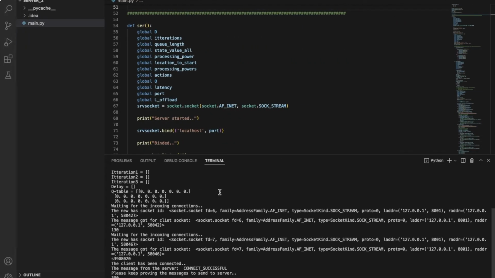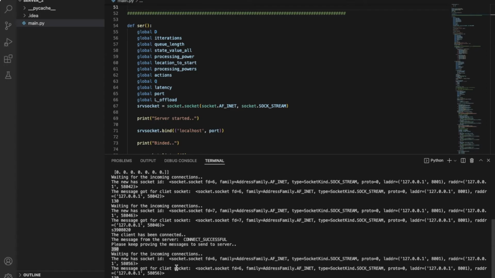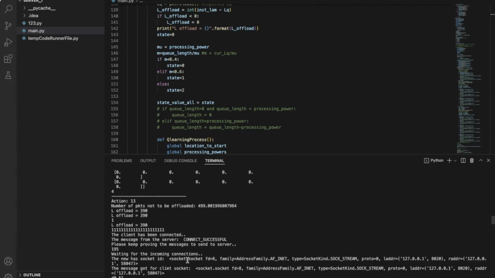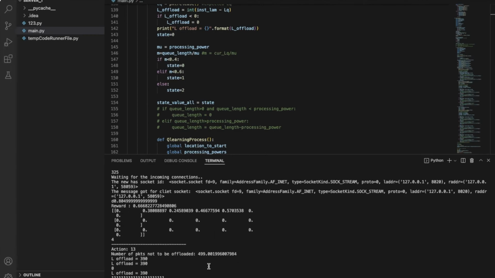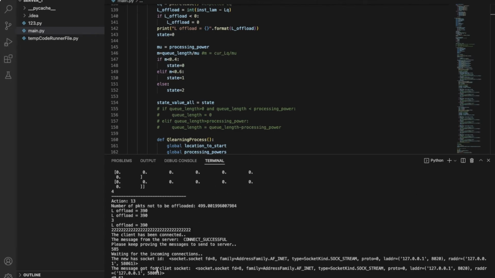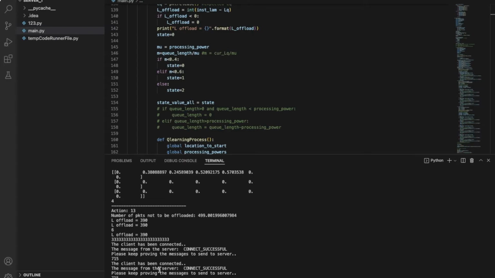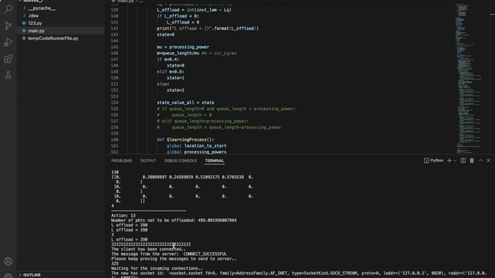You can see that in fog node 2 different numbers of packets are being sent, and they are processed accordingly. The d value, that is the reward value, is sent to the client that sent the packet, and according to that reward value the fog node decides the Q value.